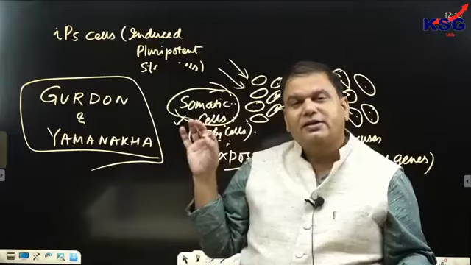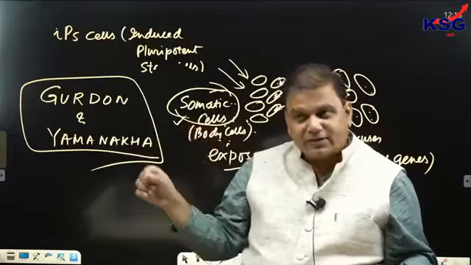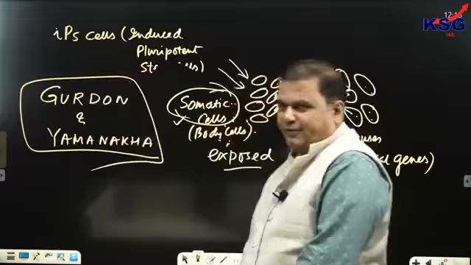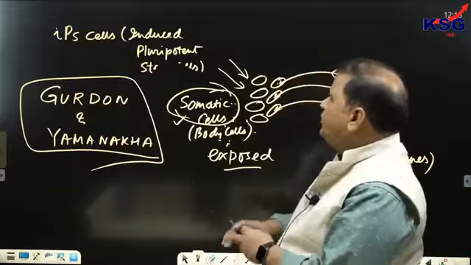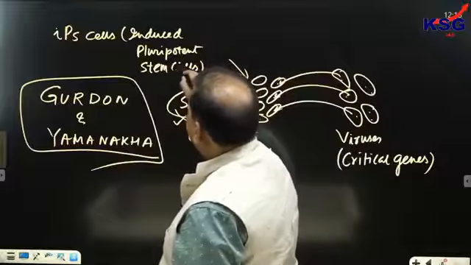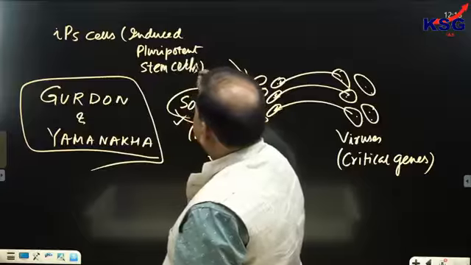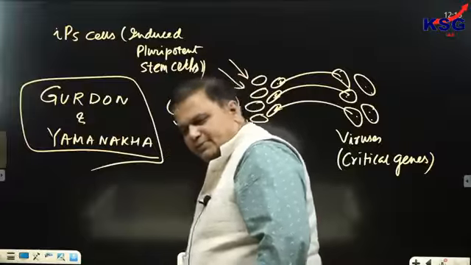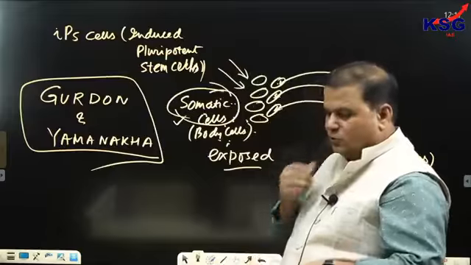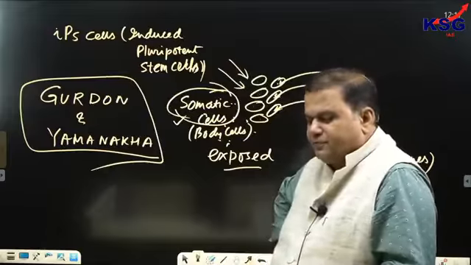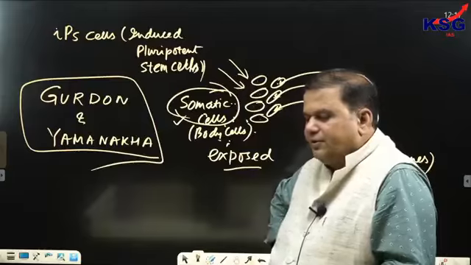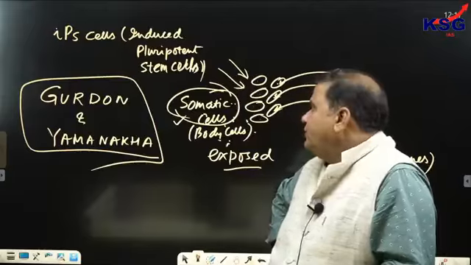These are called as induced pluripotent stem cells. Right? Because the mechanism is artificial, they are referred to as induced pluripotent stem cells.